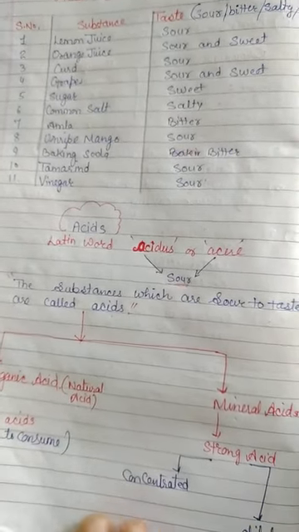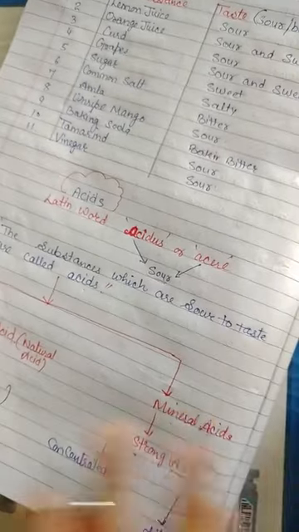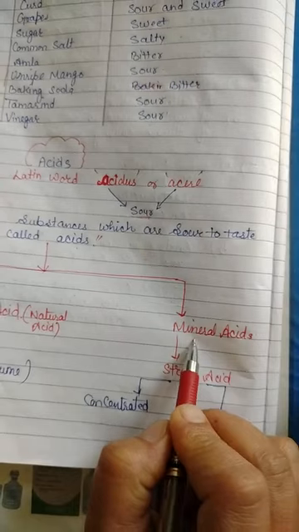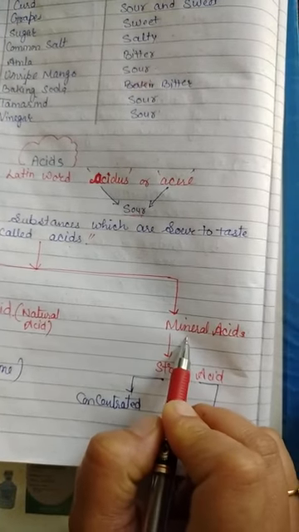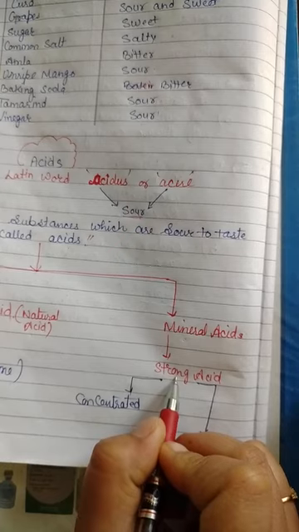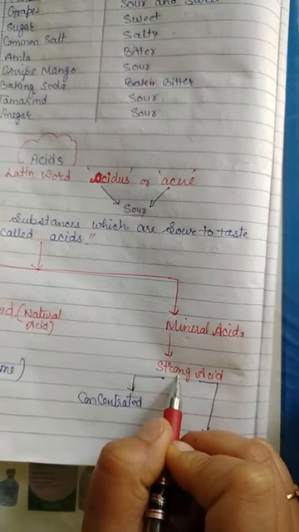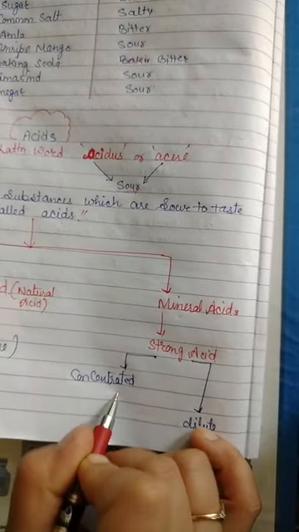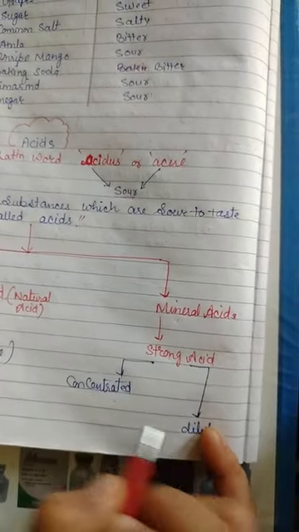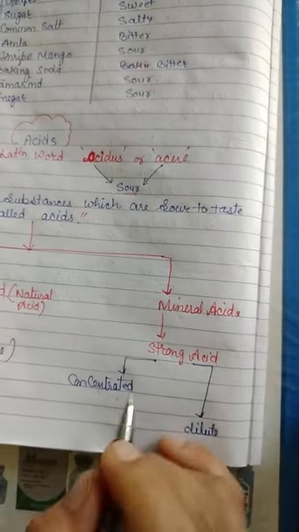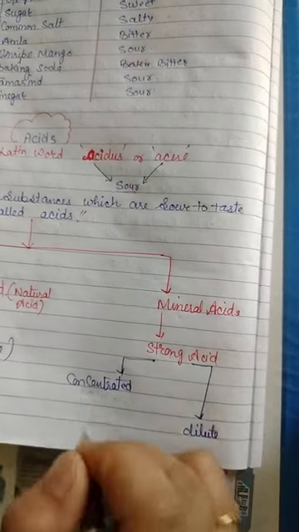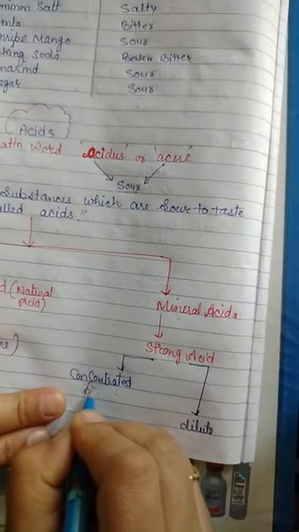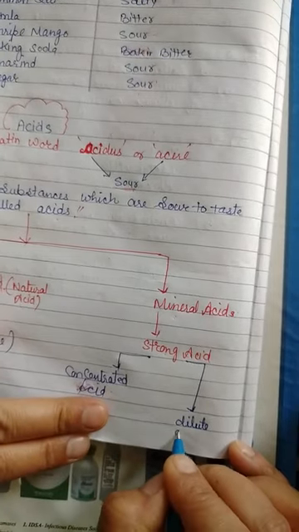Organic acids, as we know, are weak acids and are safe to consume, while mineral acids, the second category of acids, are strong acids. They are strong acids and are highly corrosive in nature. Mineral acids are further categorized into 2 types: concentrated acids and dilute acids.